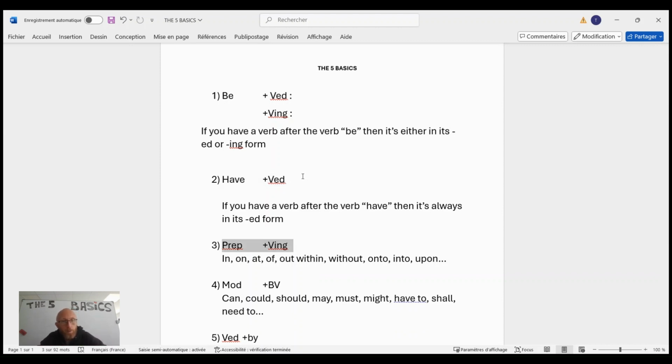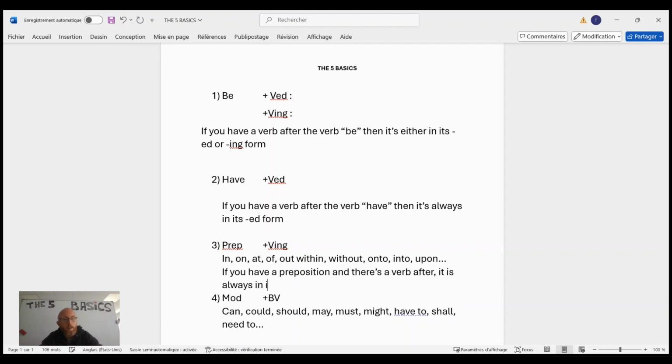Moving on to the third rule. The third rule is awesome. For us French speakers, it's an easy way not to lose points whenever you're speaking, whenever you're writing, and especially during the TOEIC. How should you read it? If you have a preposition, and there's a verb after, it is always in its ing form.